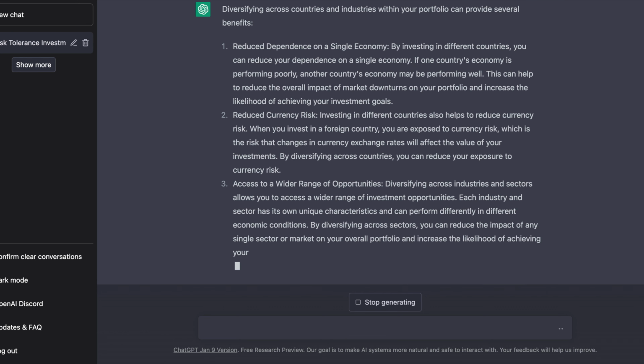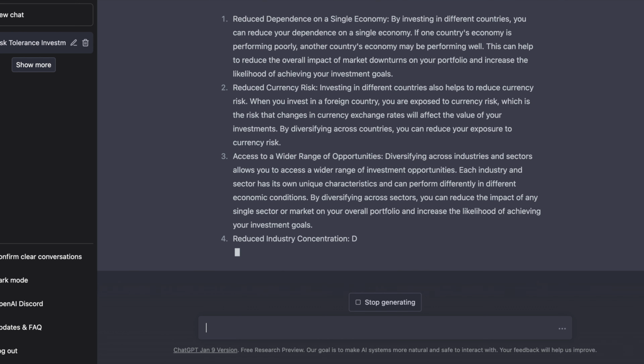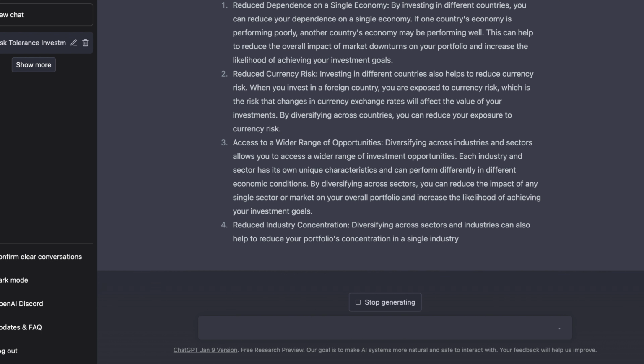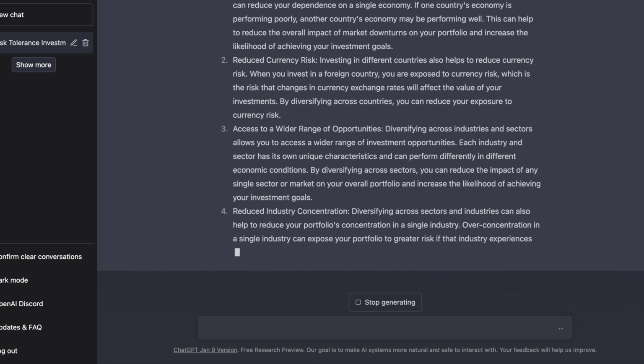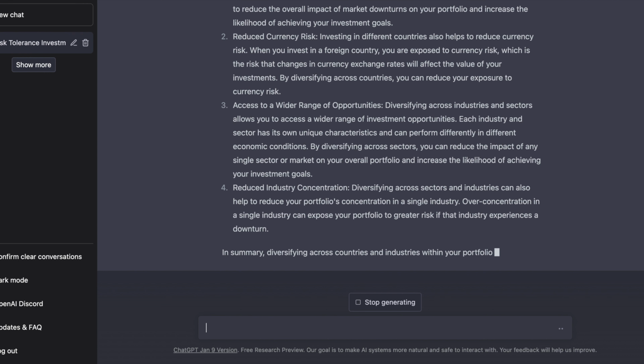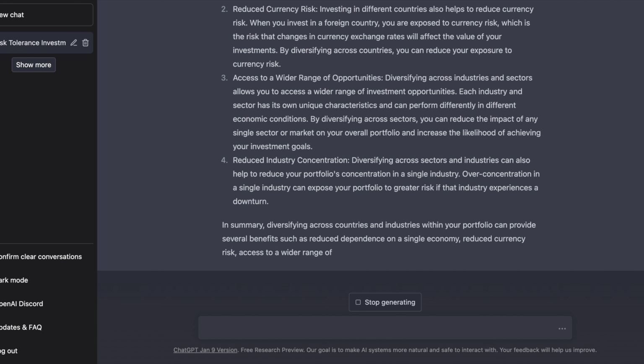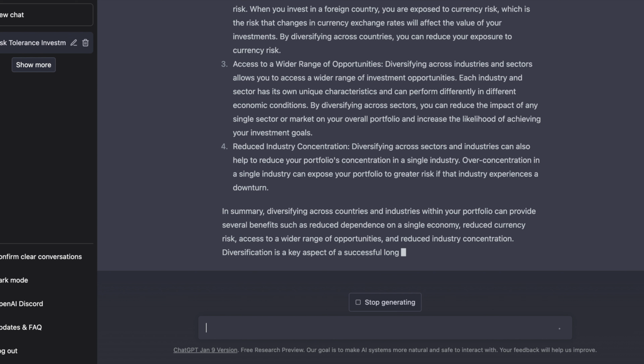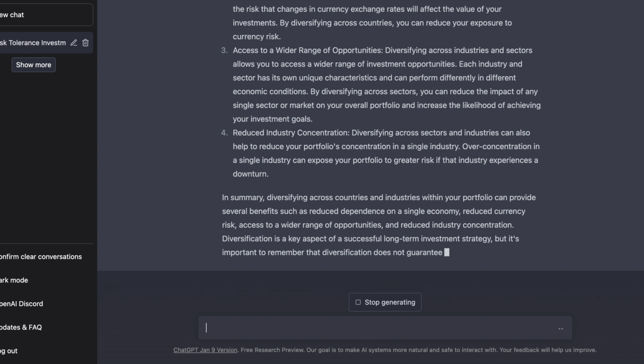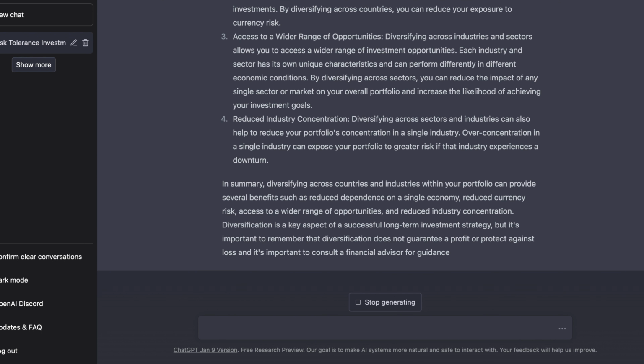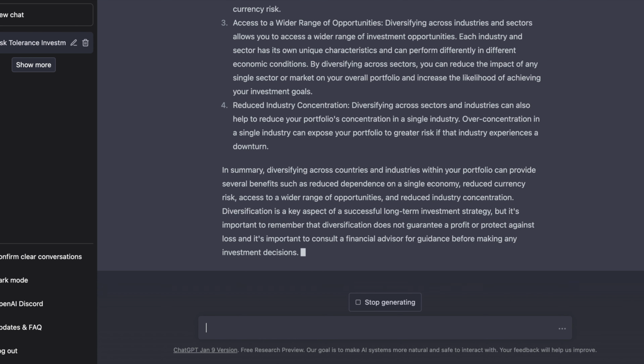It also helps reduce currency risk, which is a very important aspect, since stocks in Europe might function on the euro that's performing better than the US dollar or Canadian dollar, and this can actually hedge our risk as well. It also allows access to a wider range of opportunities, since there's various different investments all over the world in different countries and different sectors. And it reduces industry concentration as well, since this can be very volatile, especially with the supply shortages we've seen in the past couple of years. So again, it tells us that it reduces all these risks, and it's important that diversification doesn't guarantee profit.